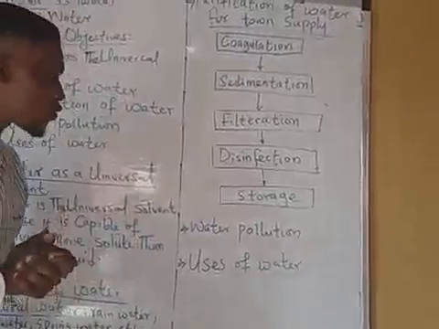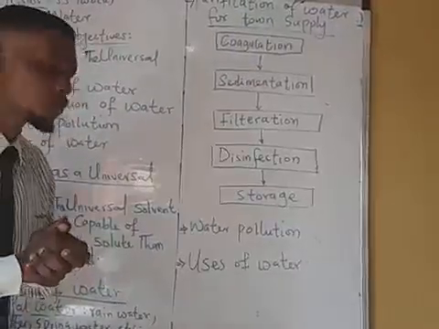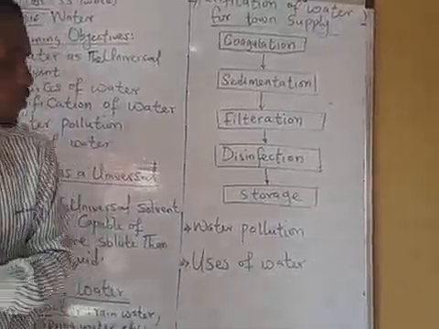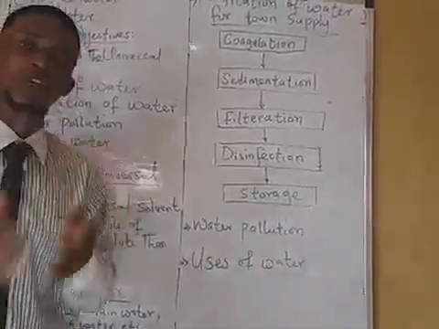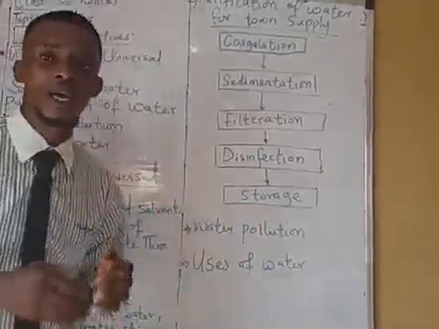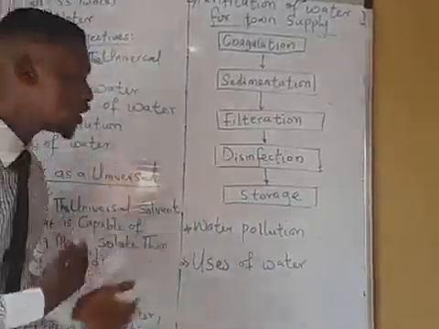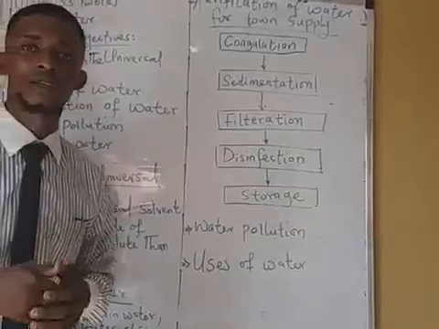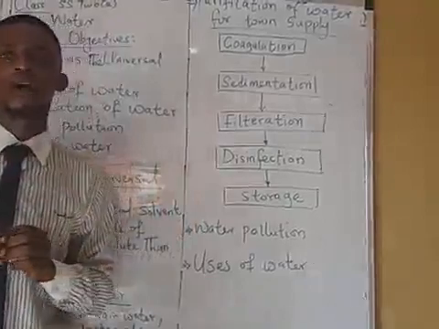Now, uses of water. Now, we have various uses of water. We have the domestic use, that is use of water in your house, and we have the industrial use. The domestic use includes drinking, cooking, and so on. Now, the industrial use are the use of water to mix chemicals. So that is all about water.